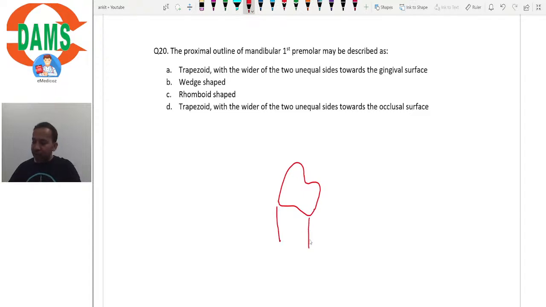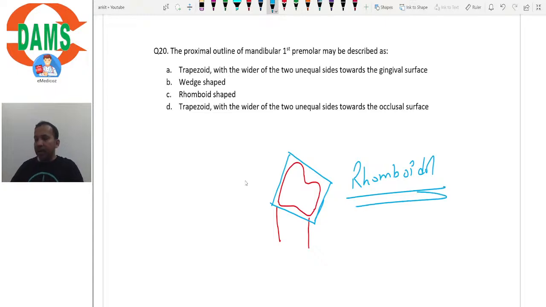And as you can see, its shape appears more or less rhomboidal, right?